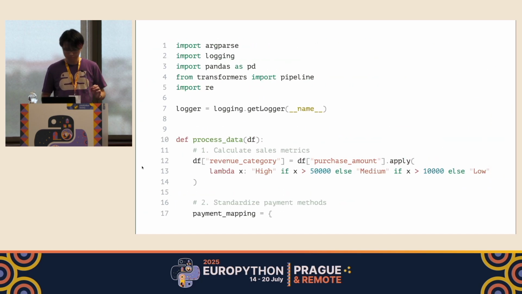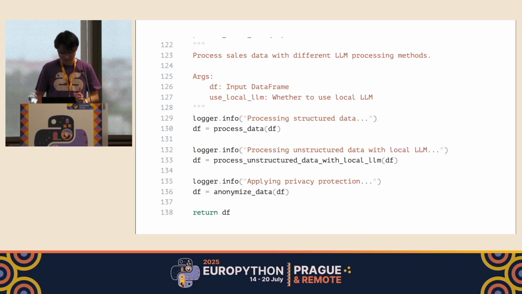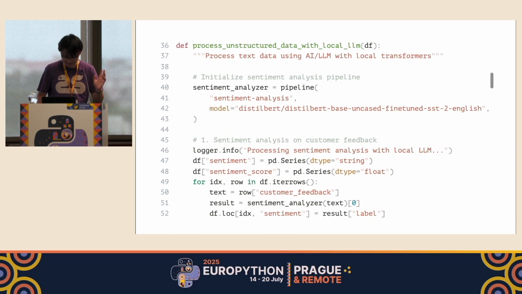All right, so the next thing we would like to do is just to integrate our AI pipeline into the data processing pipeline we have read in the previous chapter. One good example is that the target data, the data we expect as input, is sales data that contains some customer feedback written in English text.